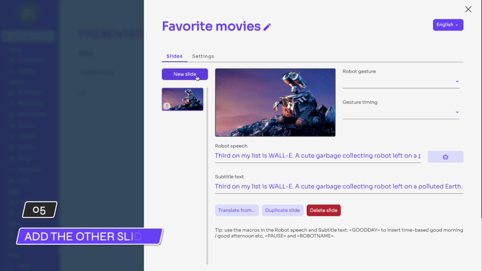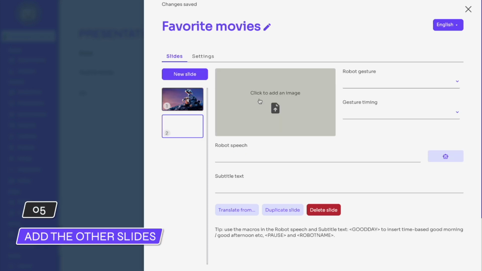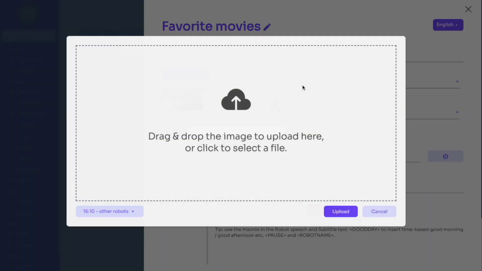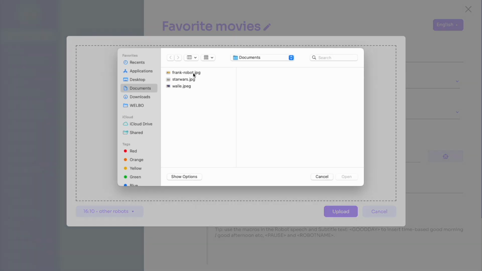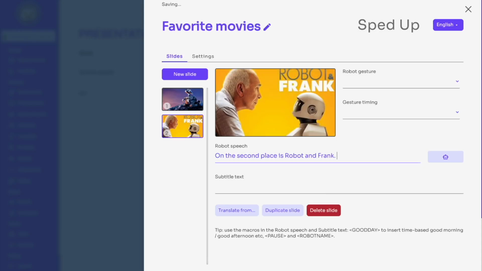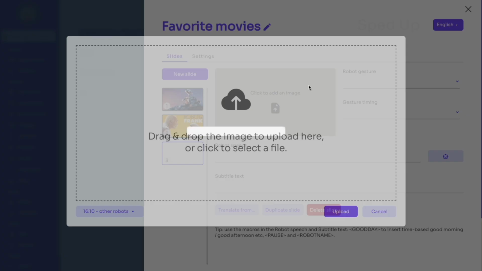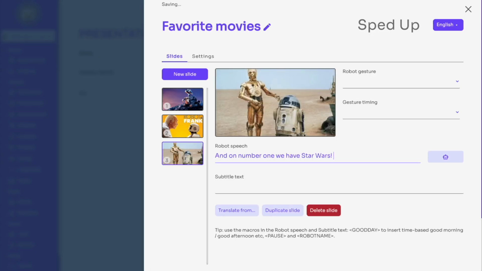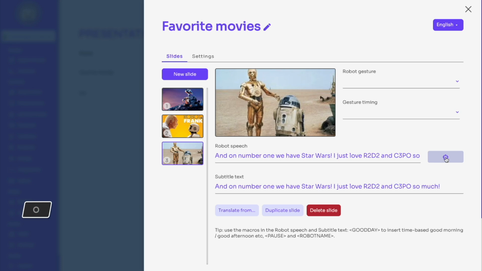Now we can repeat this process for the other two favorite movies. On number 2, we add Frank and Robot with an image and text. And finally, we create the last slide for the number 1, which is of course Star Wars with their iconic robots.